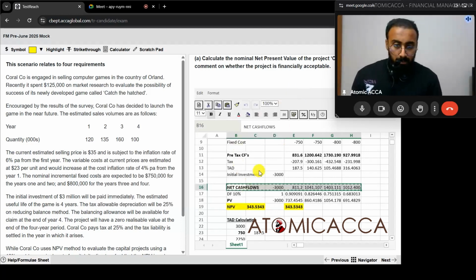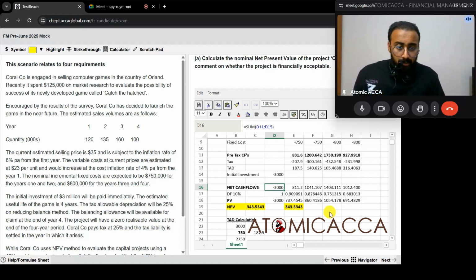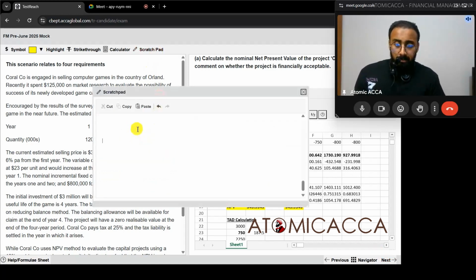So what we can do is just write these numbers over there. Minus 3811.2. How will I remember this? Okay, we can just write over here.